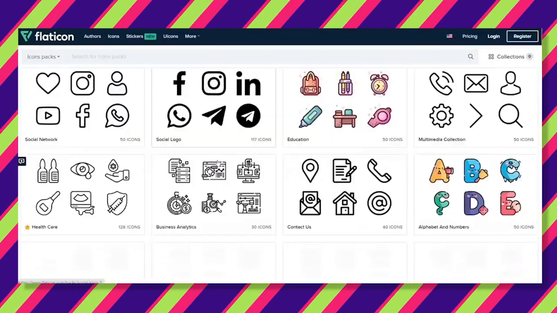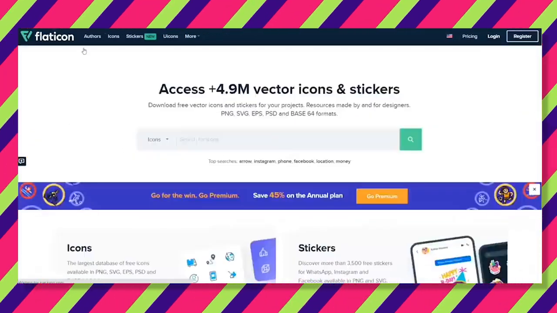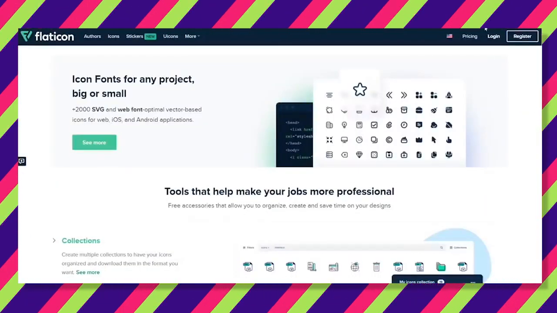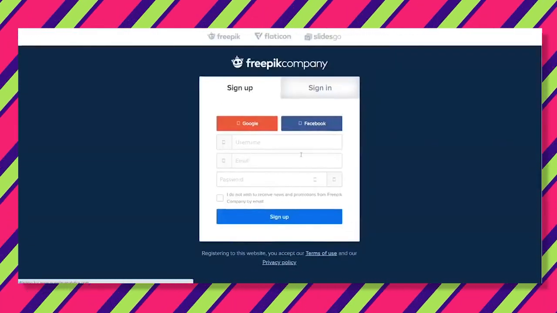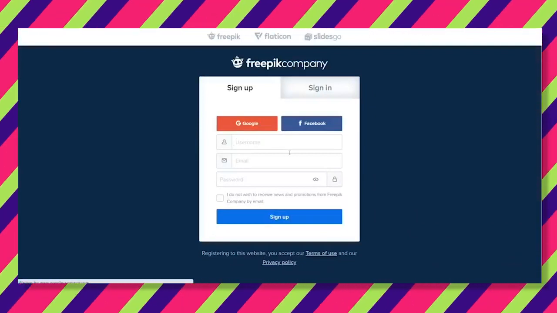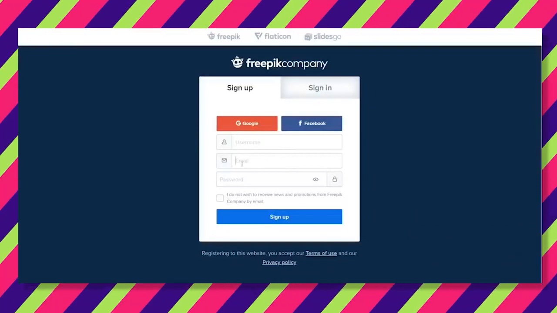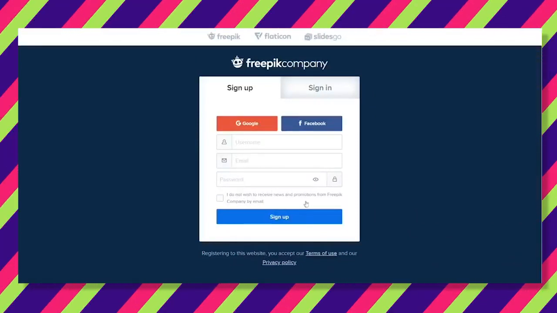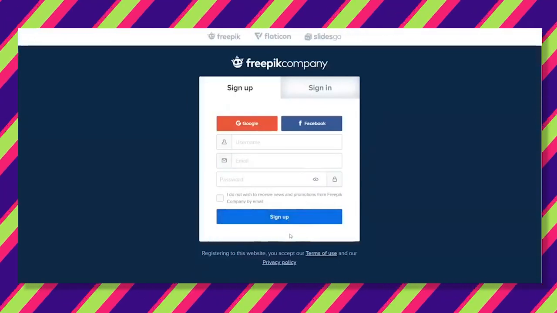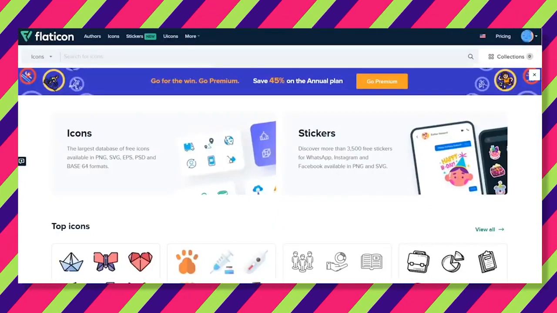Now that you understand what Flaticons is, you can go ahead and register for the site by clicking on the button at the top of the screen. It will bring you to a sheet where you can sign up for Flaticons. Make sure to pay attention to each step that I share with you so you don't get lost. Now you're gonna need to fill in all of the personal information that it's asking for, and then click the sign up button. Once you've completed these steps, it should bring you back to the page that you saw earlier.